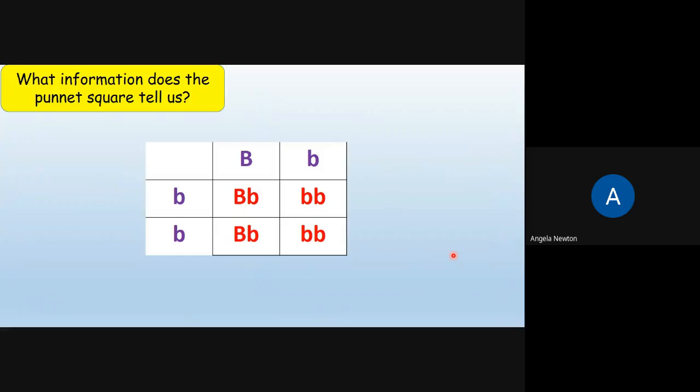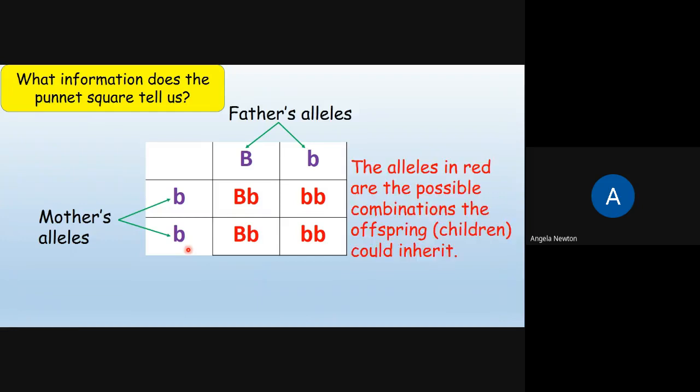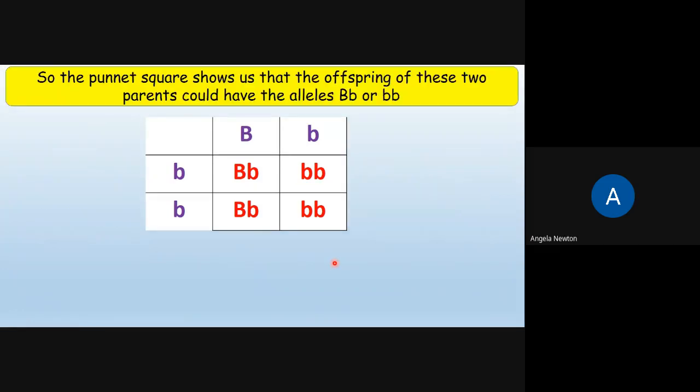So what information is this telling us? We've got the father's alleles along the top and the mother's alleles here, two recessive alleles. And all these alleles in red are the possible combinations that the offspring could inherit. So this Punnett square shows us that the offspring of these two parents could have the alleles capital B and lowercase b, or two lowercase b's, two recessive alleles.